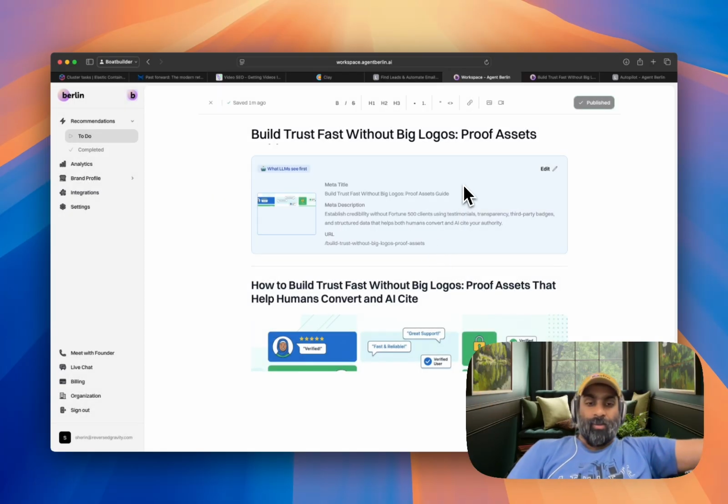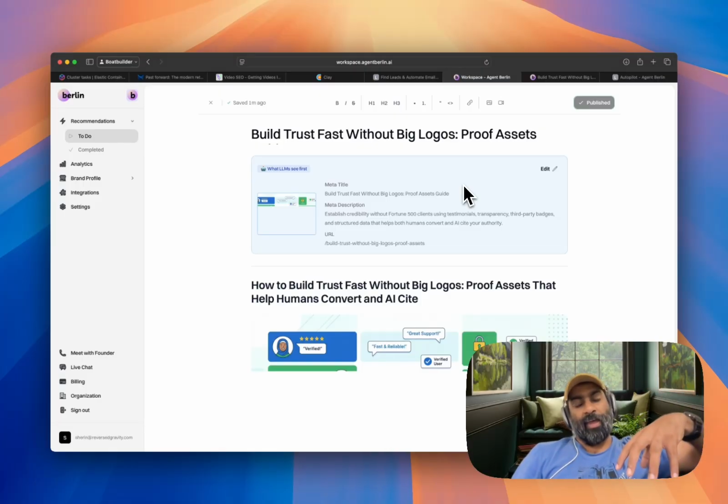So more things are coming. We are constantly working towards getting all the foundational pieces that help your brand show up in AI search. Let me know what you think.